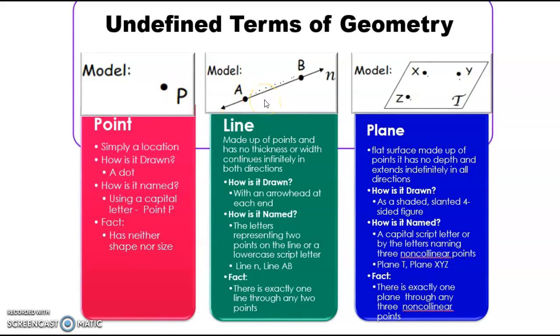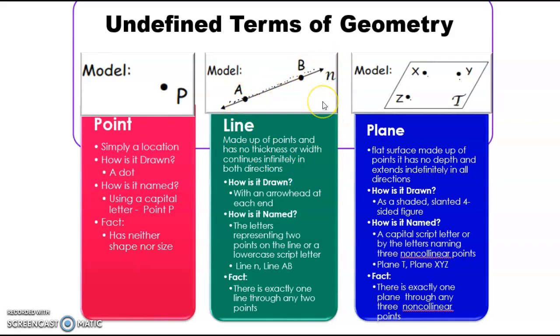The next one is a line. Key things to take away there is that a line extends infinitely, so it continues going in both directions. Also, if you have 2 points on a line, that means there's an infinite number of points in between there, okay? So infinite amount of points all down that line, or all the way out here as well.